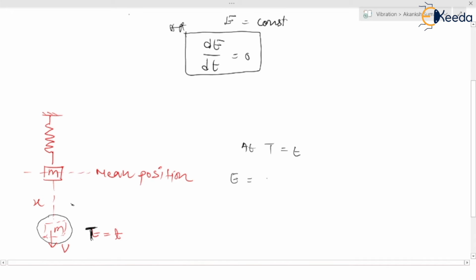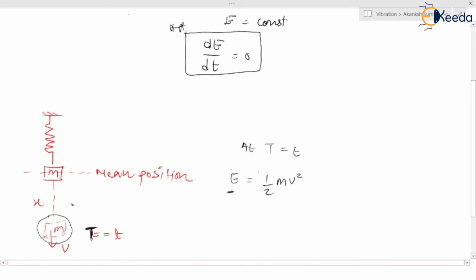It would be E is equal to half m v square. We are going to find the energy of the complete system. The energy of the mass at this point would be half m v square.